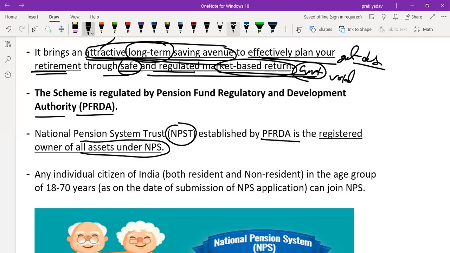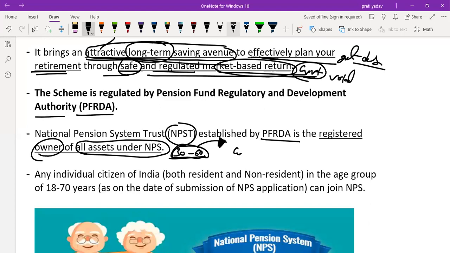All assets under NPS. That means, let's say, whatever money is collected by the government from employees up to the age of 60, the owner of all that money is NPST, National Pension System Trust, and this NPST is the registered owner.